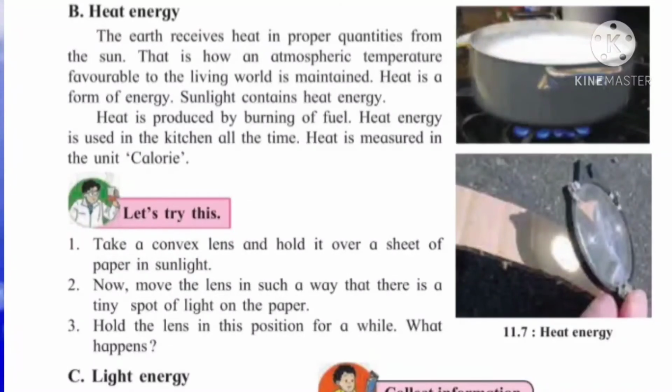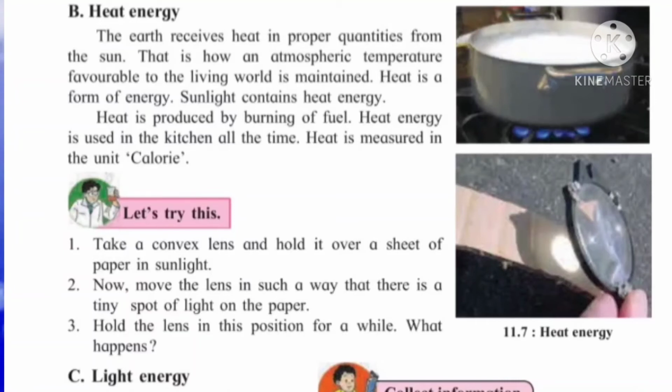Now the next form of energy is heat energy. The Earth receives heat in proper quantities from the sun. So from the sun we get heat. That is how the atmospheric temperature is favorable to the living world. Because of the sunlight, the atmosphere has heat and temperature. Yes, so heat is a form of energy. Sunlight contains heat energy.